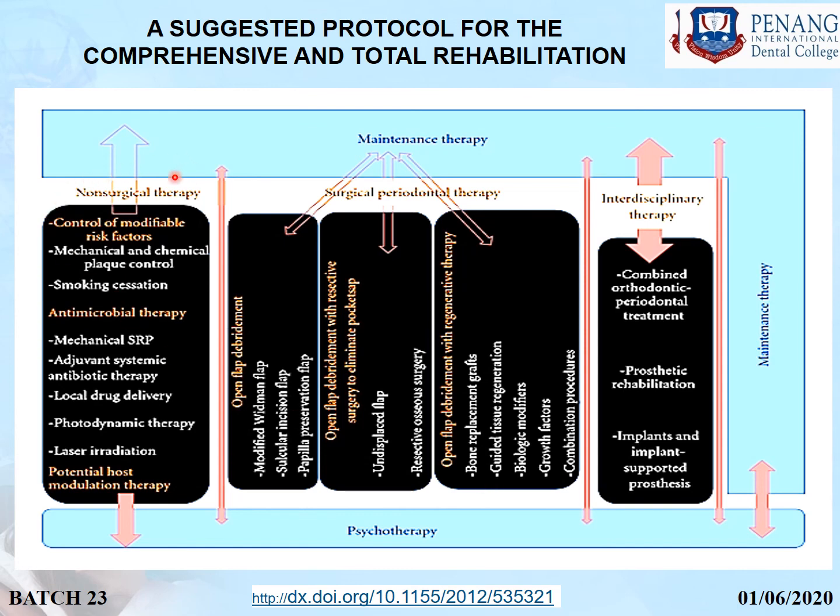Speaking of non-surgical therapy, the first thing to be done is control of modifiable risk factors, that is mechanical and chemical plaque control. Smoking cessation is a must for the patient. Then you can go for the anti-infective therapy, in which mechanical scaling and root planing will be done, and adjuvant systemic antibiotic therapy can be started. Local drug delivery can be started. Photodynamic therapy can be started. Laser irradiation also can be done, and also psychotherapy can be done.